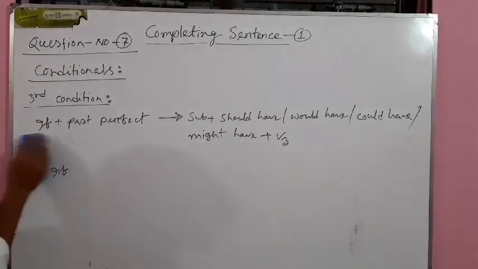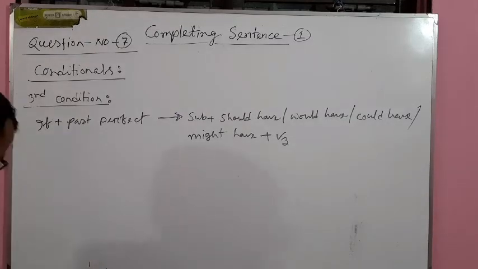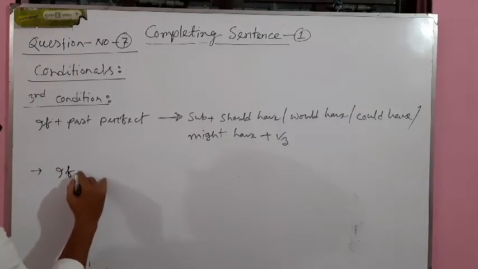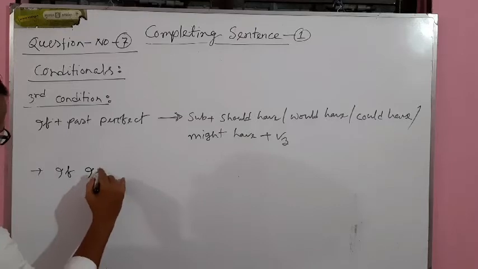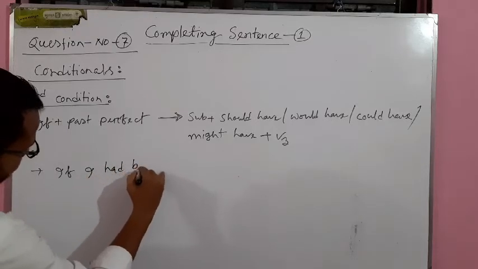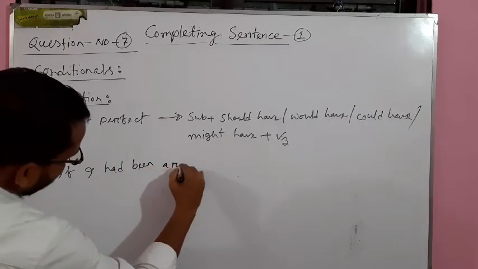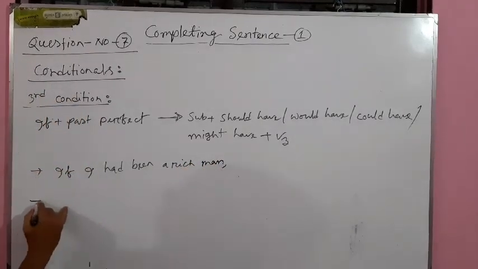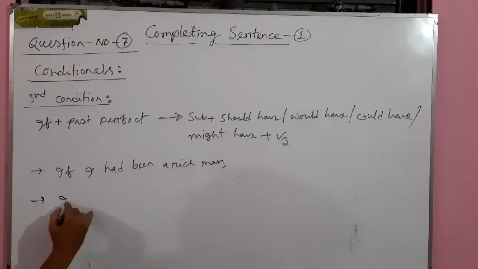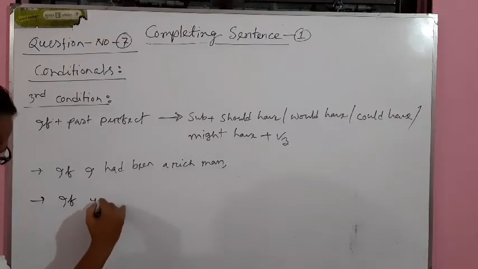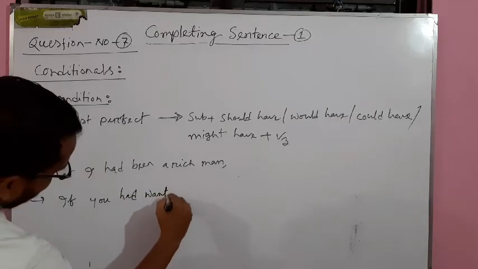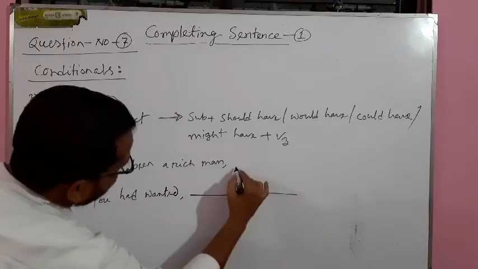Let's go with two examples as usual, as the previous ones. Example number 1: if I had been a rich man. If I had been a rich man. And the second example is: if you had wanted. Right? Look at the structure.